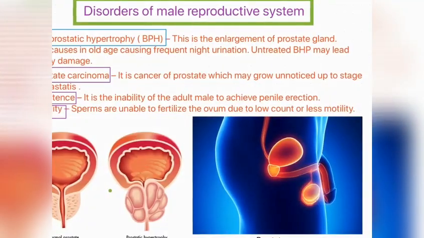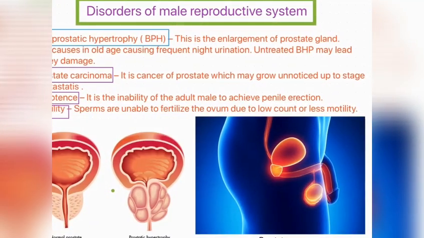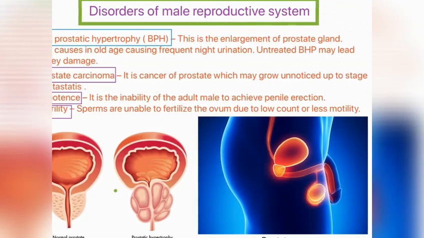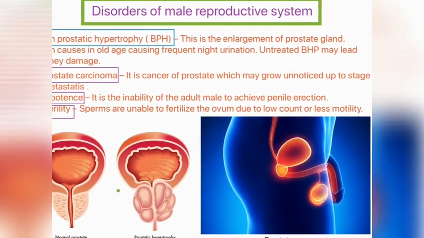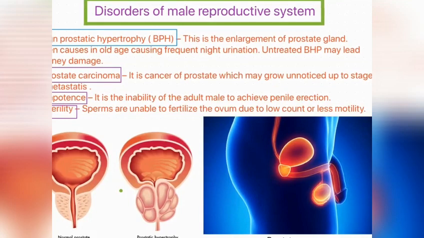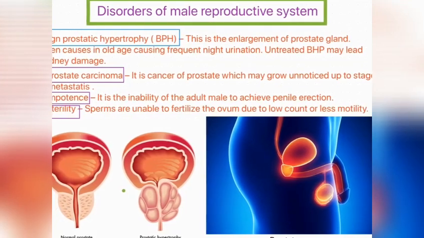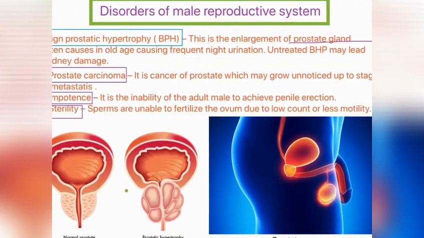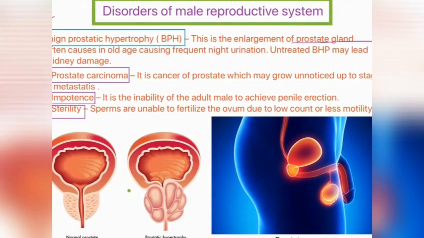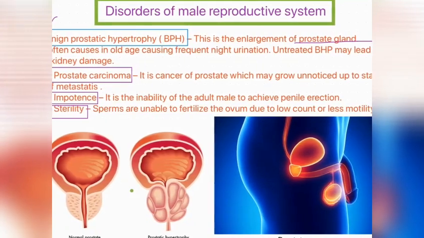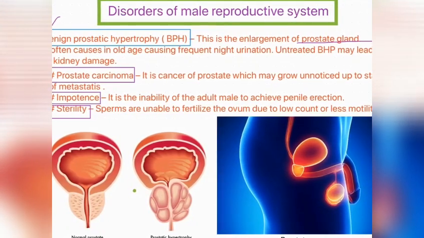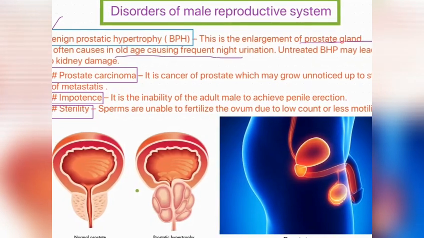Now let us see some disorders related to the male reproductive system. BPH, benign prostatic hypertrophy. This is the enlargement of the prostate gland. The prostate gland becomes enlarged. It often occurs in old age, causing frequent night urination.